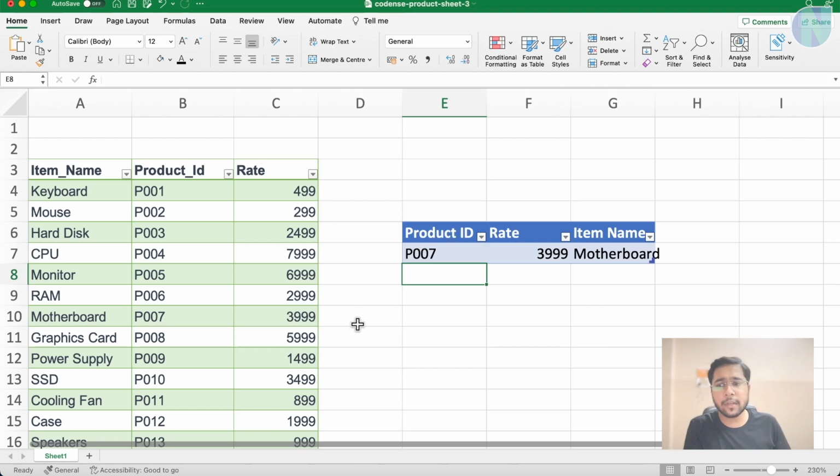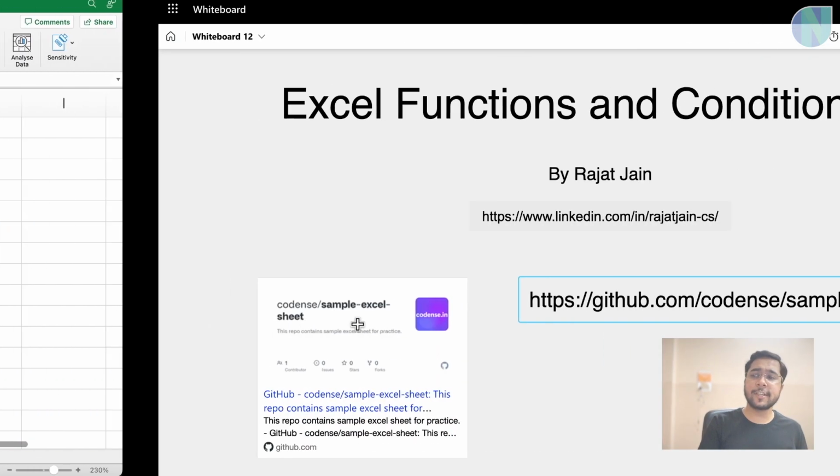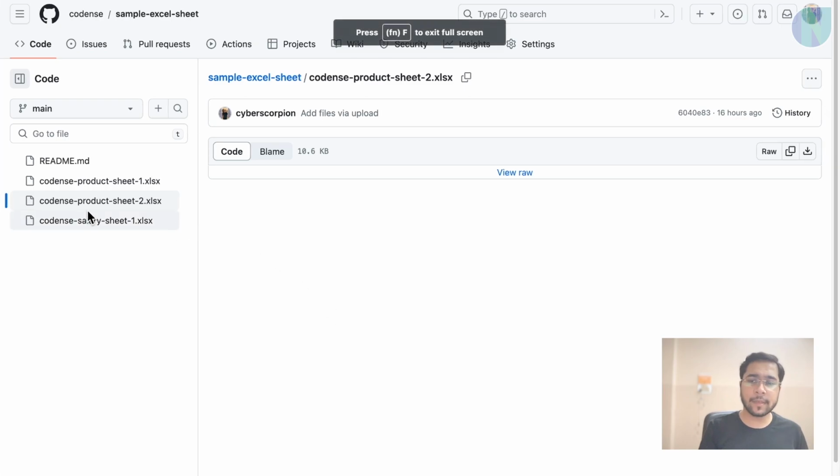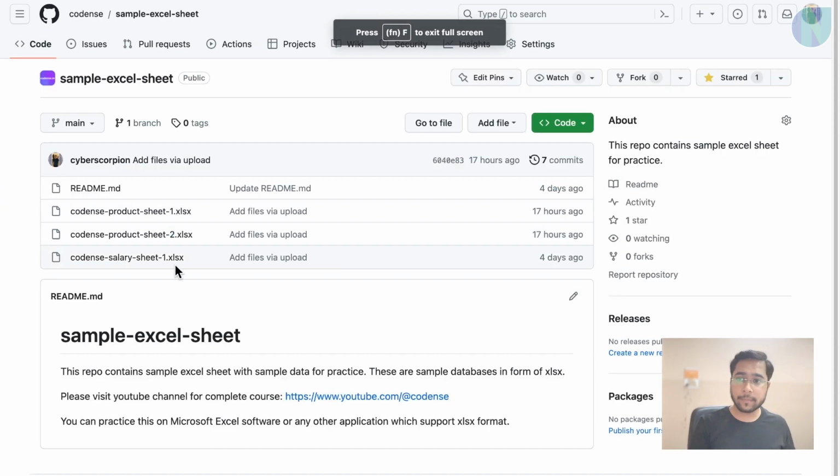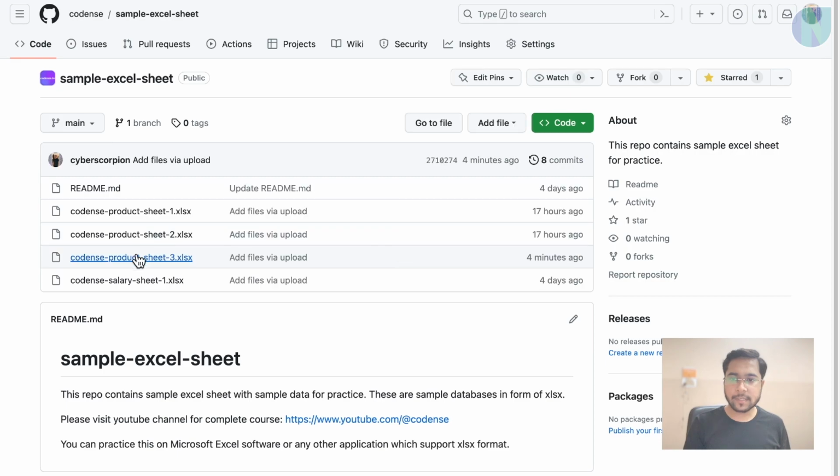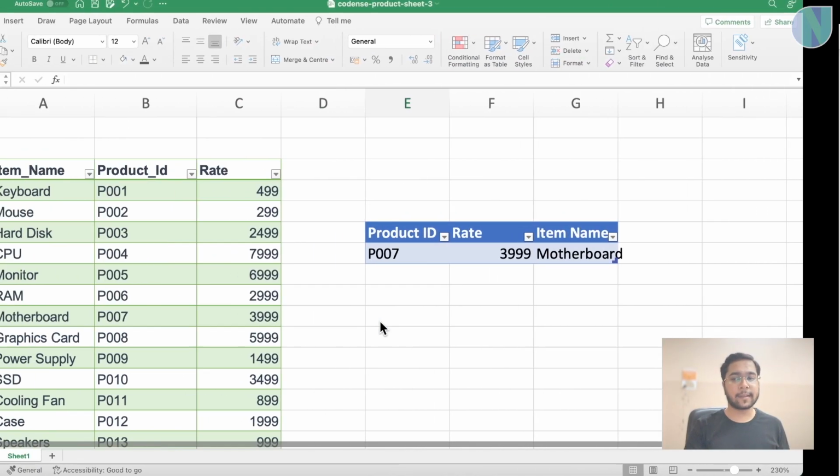And post this video, you can download this sheet. This is product sheet 3. You can download it from the same link. If I refresh it, let me go back and refresh. You can see there is a product sheet 3 here. You can download this sheet and practice the same thing.